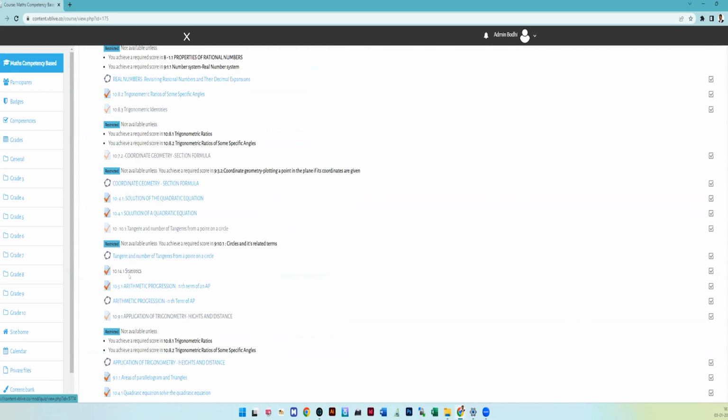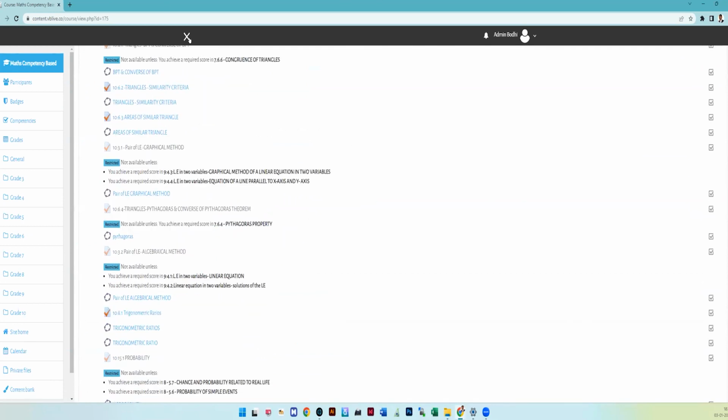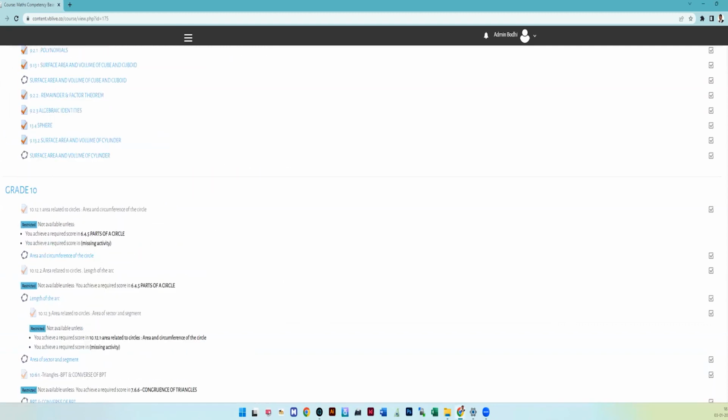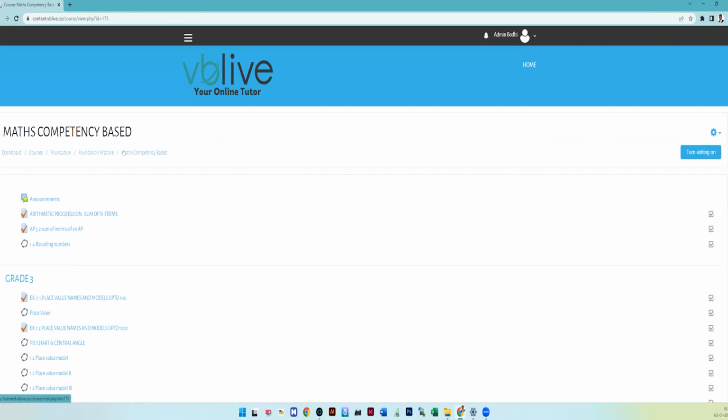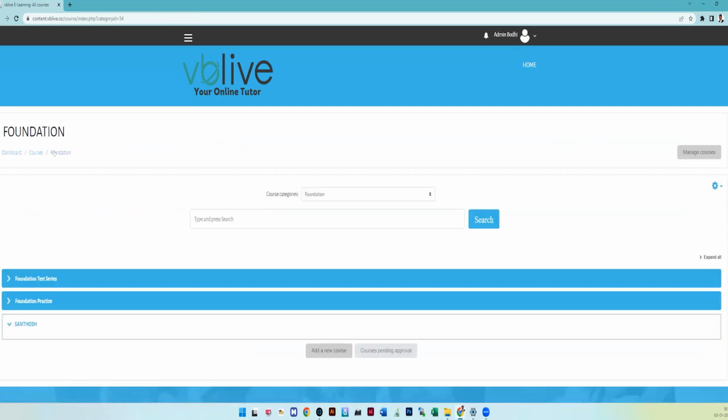So my dear students, this way all the foundation classes for grades 6 to 10 are given to the respective class children. The ID and password have already been shared with your teachers or your principal. You can collect them from them and use them. Once you start using this, when we start the foundation test series and then the Olympiad, we will let you know the next part.